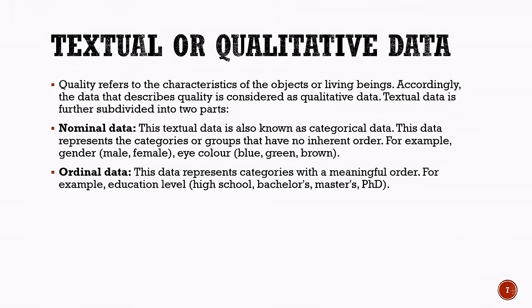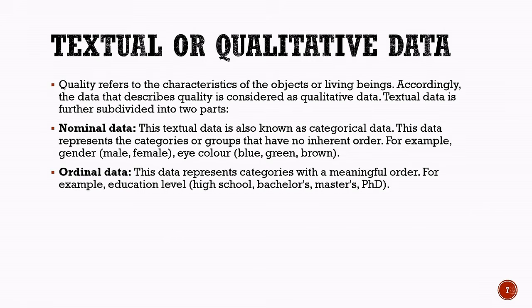Nominal data is also known as categorical data. It represents categories or groups that have no inherent order. For example, gender can be male or female, and eye color can be blue, green, or brown.